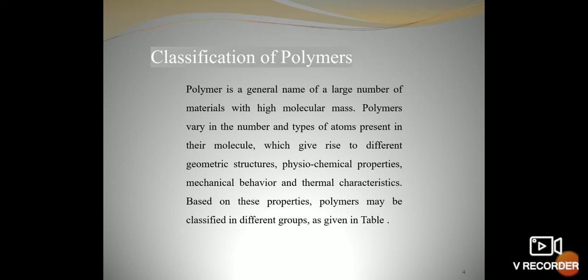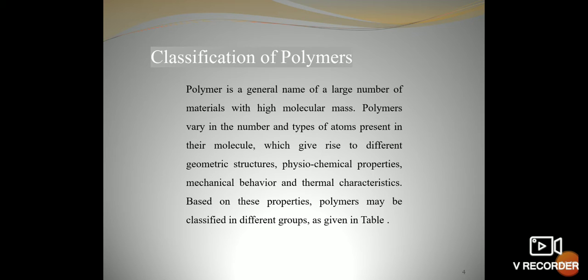Classification of polymers. Polymer is a general name of a large number of materials with high molecular mass. Polymers vary in the number and type of atoms present in the molecule, which gives rise to different geometric structures, physicochemical properties, mechanical behavior, and thermal characteristics.